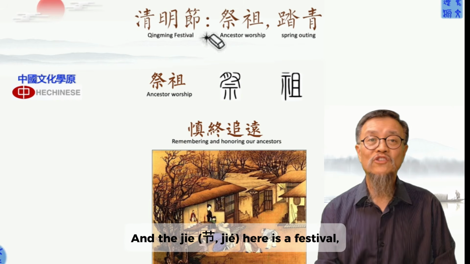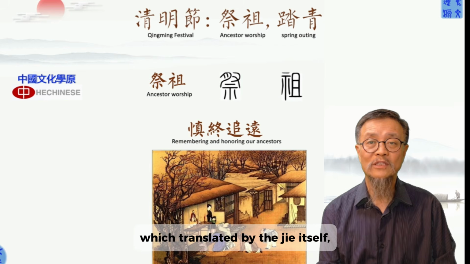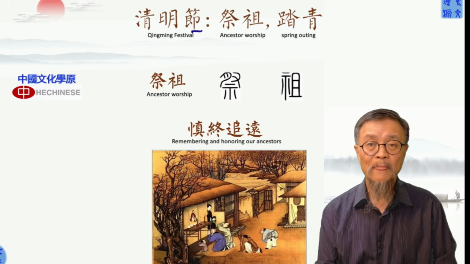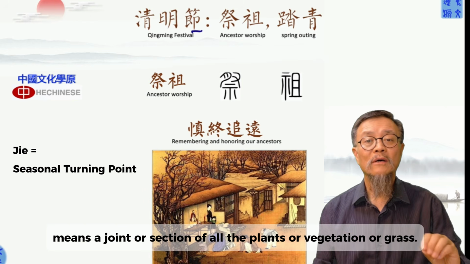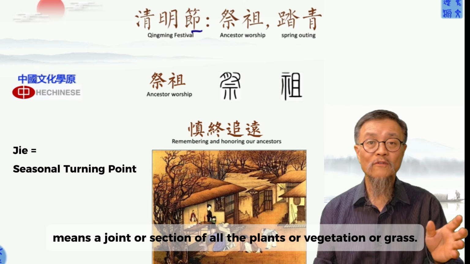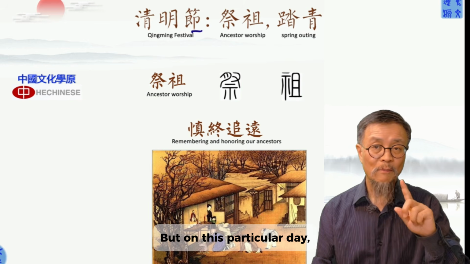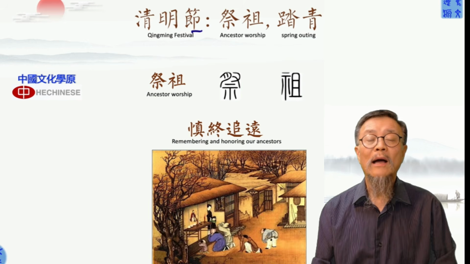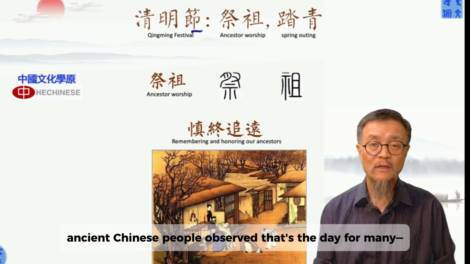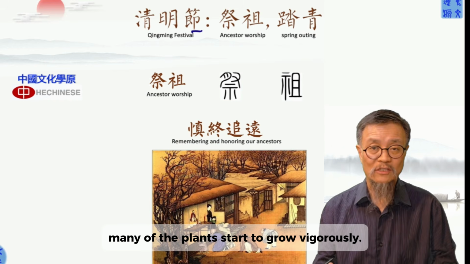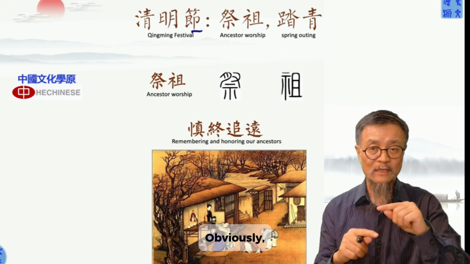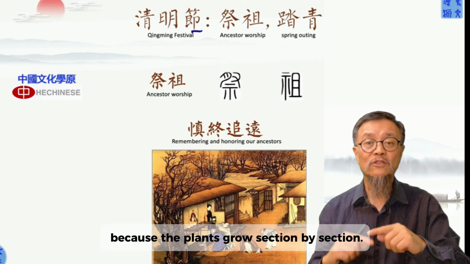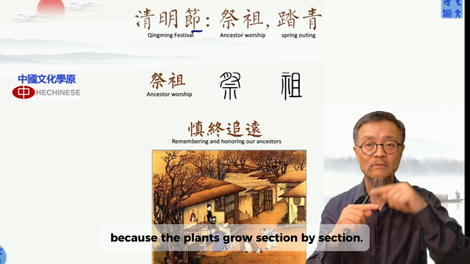Okay? And the Jie here is a festival, as we translated it, but the Jie itself means a joint or section of all the plants or vegetation or grass. On this particular day, ancient Chinese people observed that it's the day many of the plants start to grow vigorously. Obviously, because the plants grow section by section.